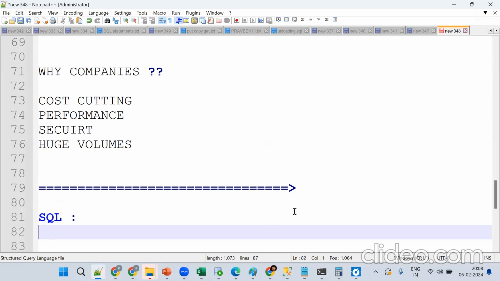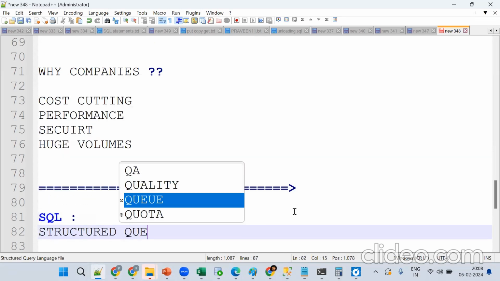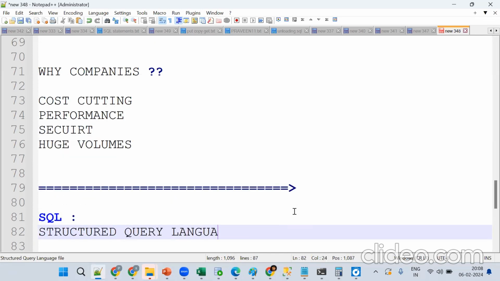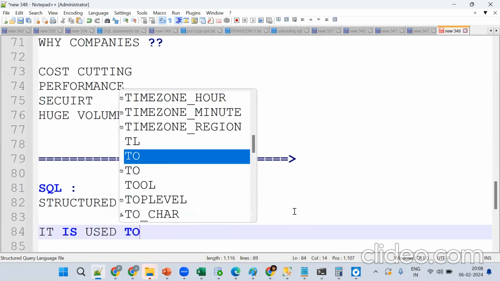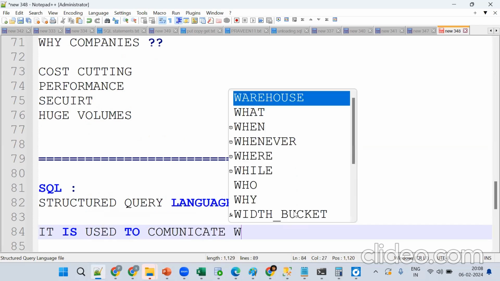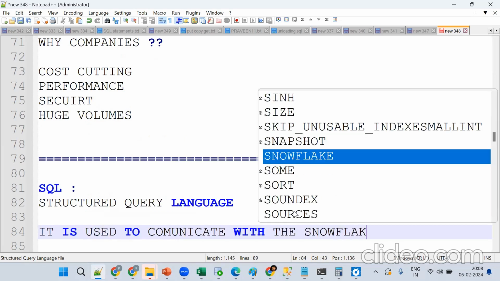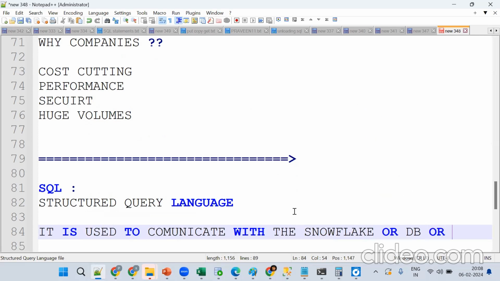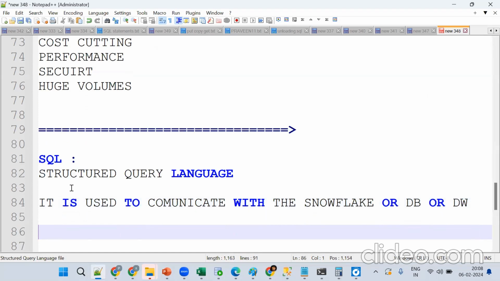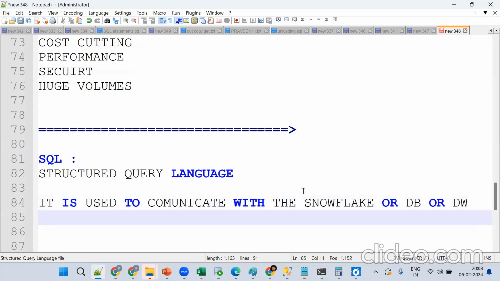SQL is a structured query language. It is used to communicate with the Snowflake, or any database. If you know SQL, you can communicate with the Oracle database, Snowflake, or any other, because Snowflake supports ANSI SQL. If you know Oracle syntax, it is the same syntax, with a little bit of difference.